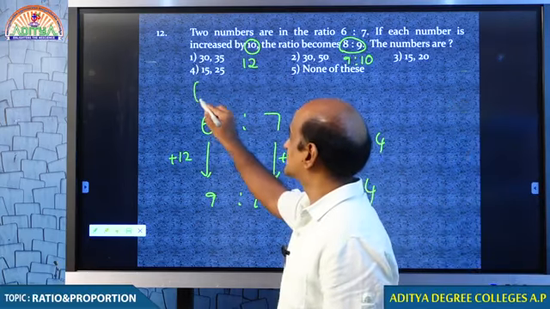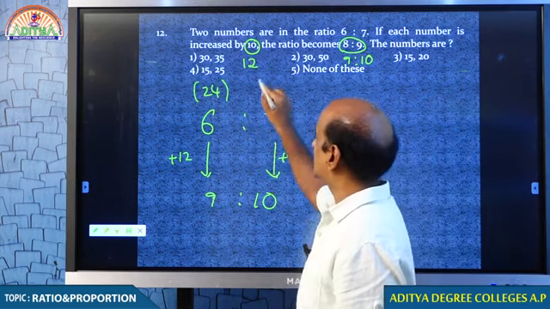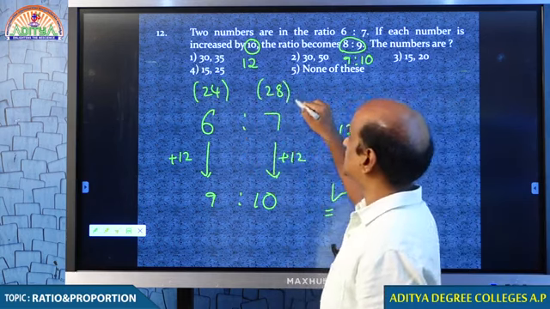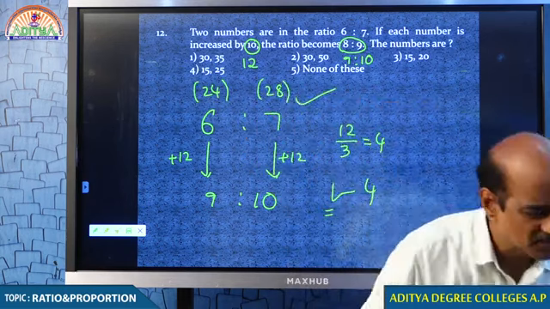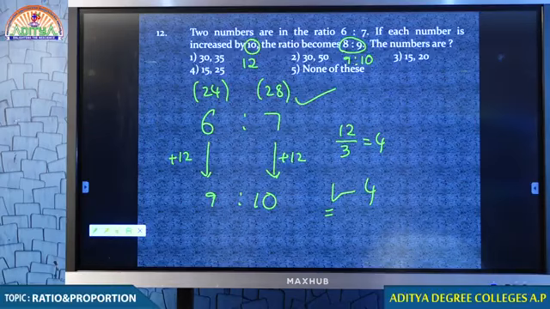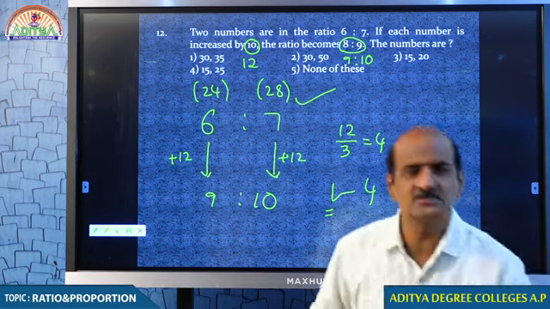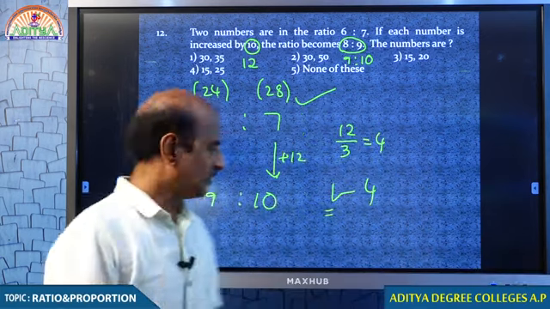Therefore, first number 6 into 4, 24. Second number 7 into 4, 28. 24 and 28. Wonderful, student. Many of you gave me very good answers. I hope that now this model is okay to you. Now we can move on to the next model.